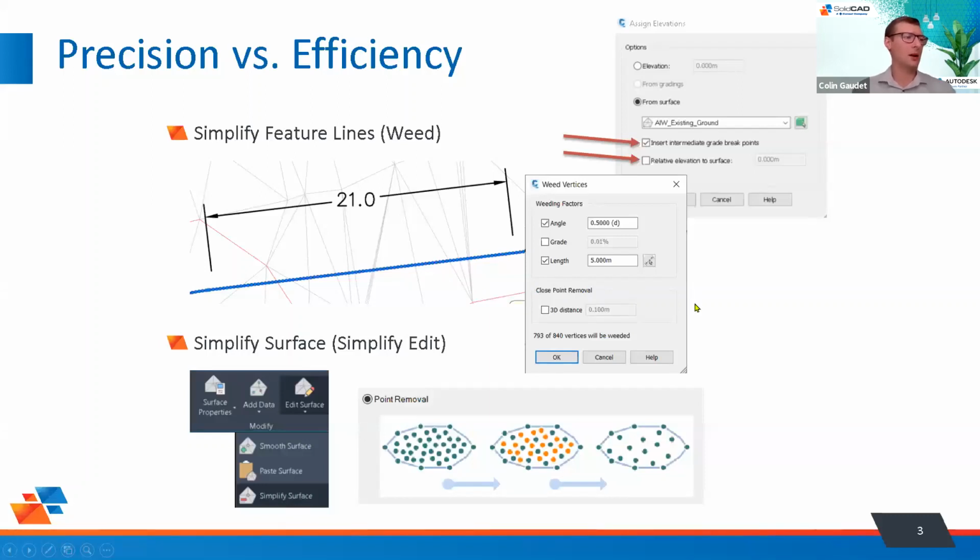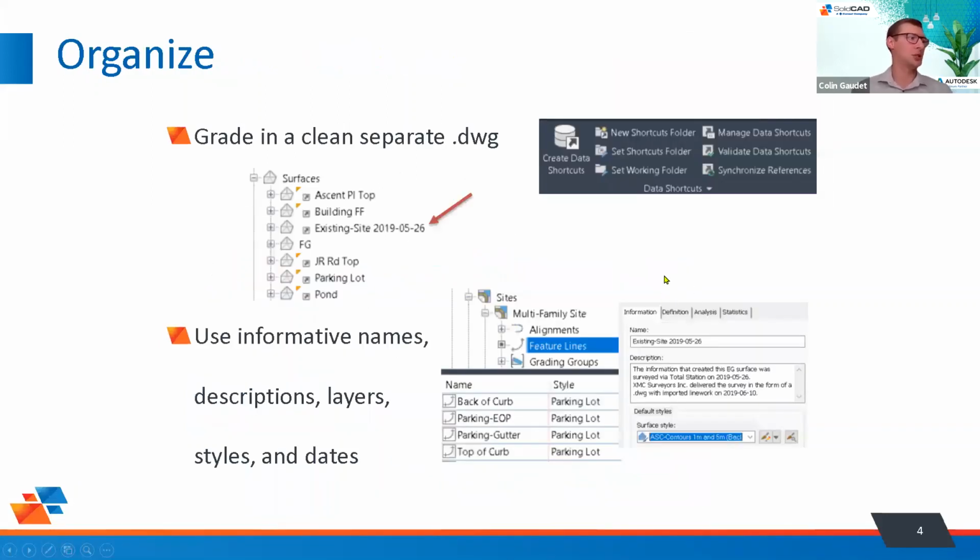So next, I want to talk a little bit about organization. Again, with the end goal of keeping your drawings working for you as opposed to against you, we want to be separating out our data so that it's keeping our drawings small and we're able to manipulate designs and things like that a lot more efficiently.